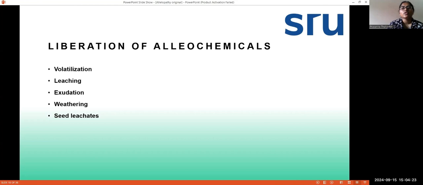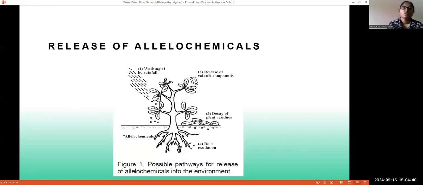Next is liberation of allelochemicals. How can these allelochemicals be liberated or released from the plants? The first procedure is volatilization, second is leaching, third is exudation, fourth is withering, and the fifth is seed leachate. Here we can see the picture that is representing the release of allelochemicals.